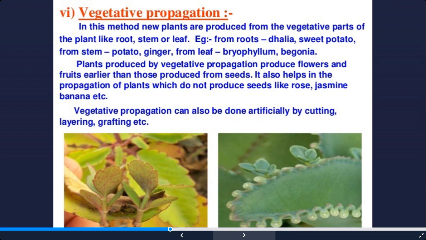So vegetative propagation can also be done artificially, which is known as artificial propagation. It is done by cutting, layering, or grafting. So this we will cover in the next presentation.